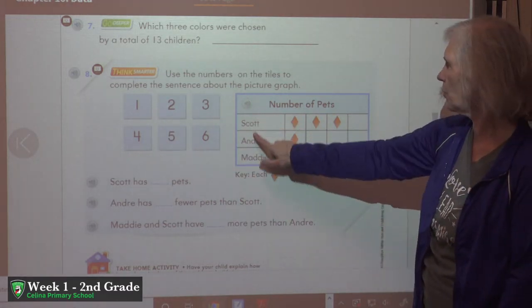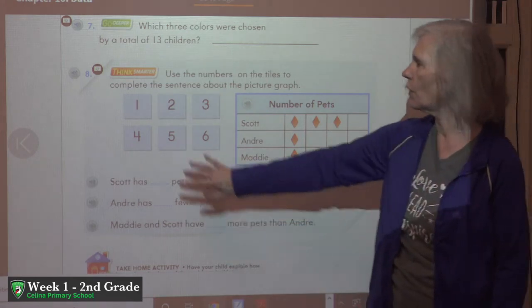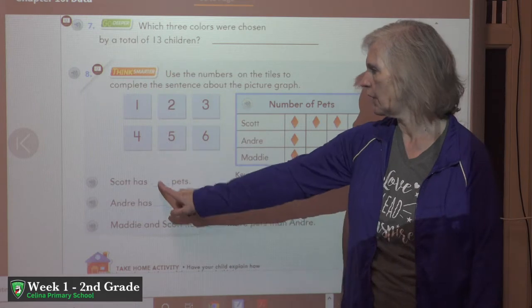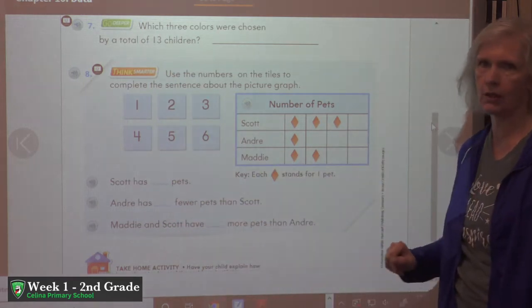Now for problem number 8, we use the numbers on these tiles right here to complete the sentences for this picture graph called Number of Pets. So you will only be able to use the numbers that you see on the tiles here to fill in the blanks for these 3 questions.